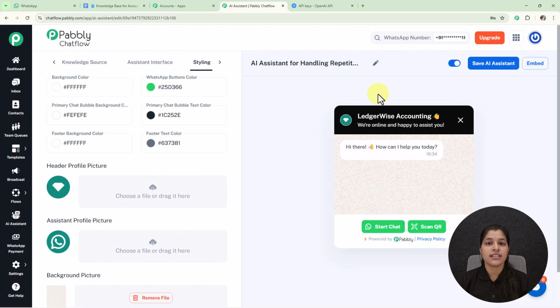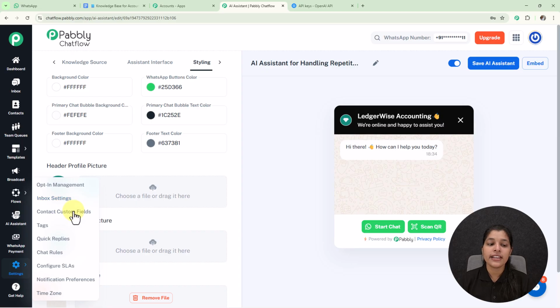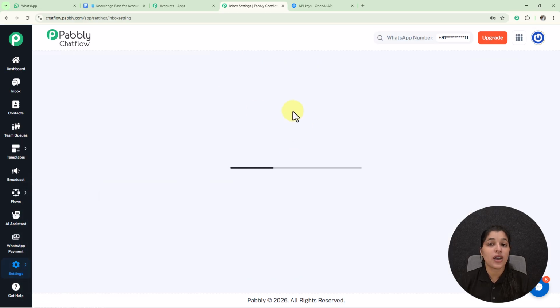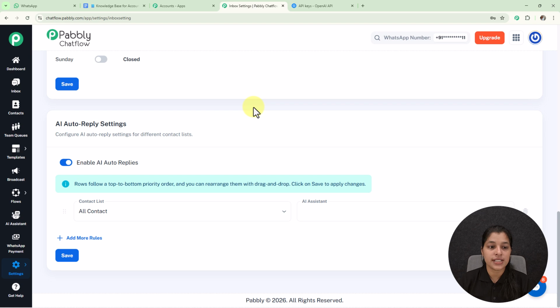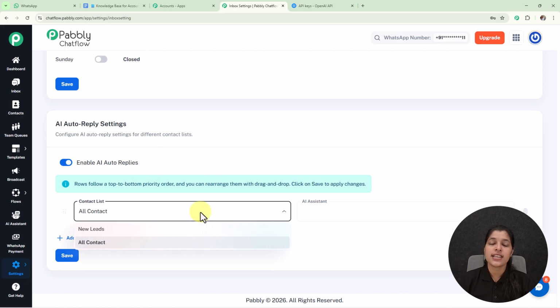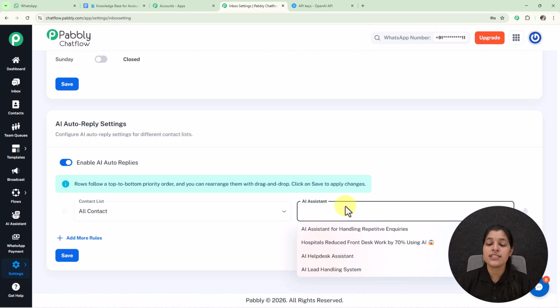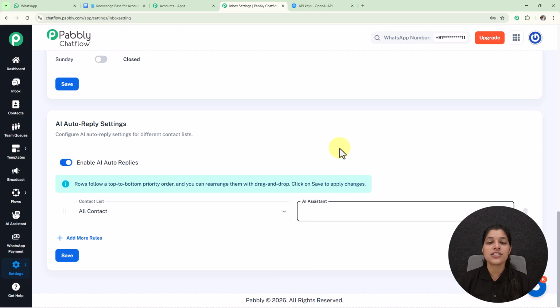And now one more important task is remaining, that is enabling the AI assistant for all your contacts or a particular chat. So for enabling the AI assistant for all your contacts, you just have to move over to settings, and here we are getting this option for inbox settings, which you have to select. Here I've landed on this inbox settings page where you just have to scroll down, and at last we are getting this option for enable AI auto replies, which you have to keep enabled. From here you can select the contact list or all your contacts for which you want to enable this AI assistant. And here we are getting this option for selecting the AI assistant. So from here you have to select the AI assistant which you want to enable. So this is the simple process for enabling the AI assistant for all your contacts.